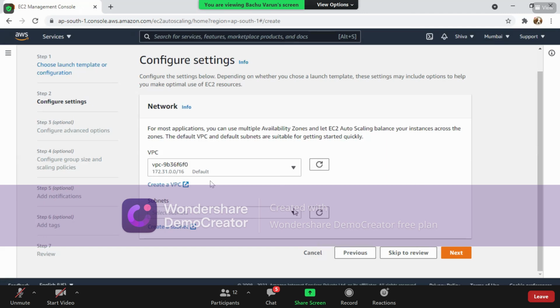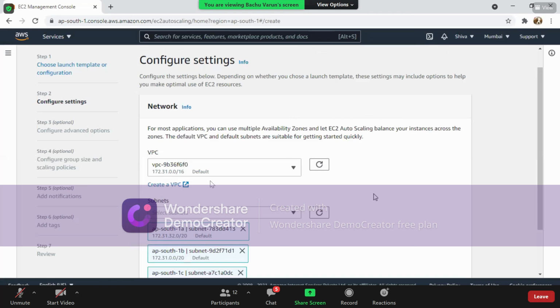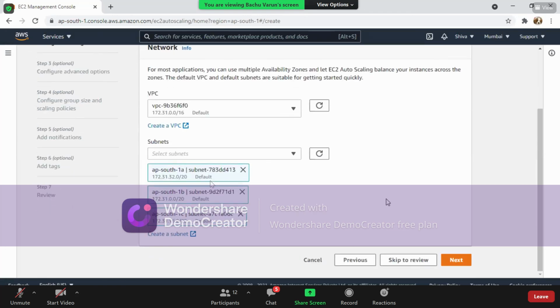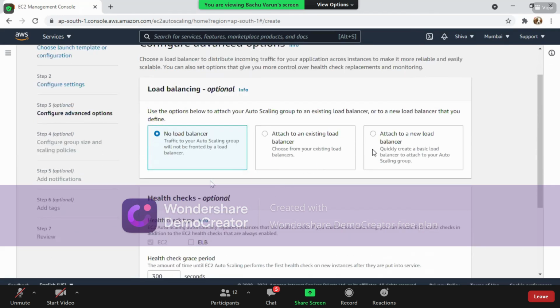And it is asking for subnet. Yes, you select all the subnets available here: 1A, 1B and 1C. Okay, it is very simple. It is Asia Pacific South 1A, Asia Pacific South 1B and 1C. Okay, so you are going to select all these and then select next.